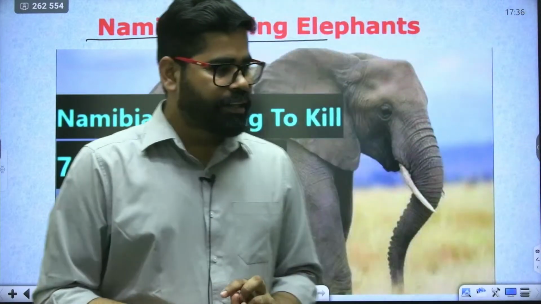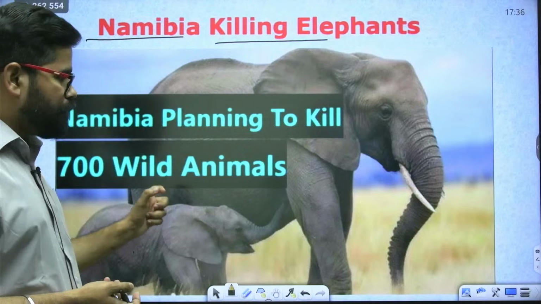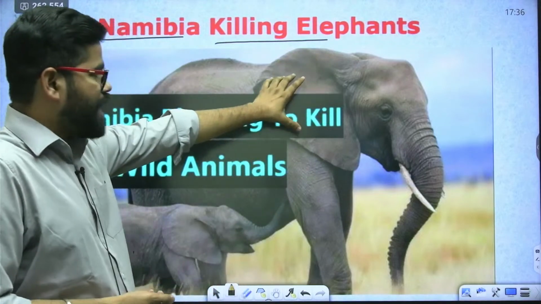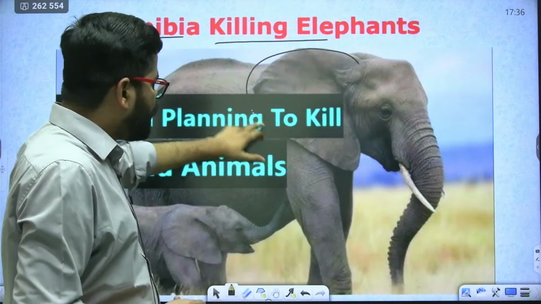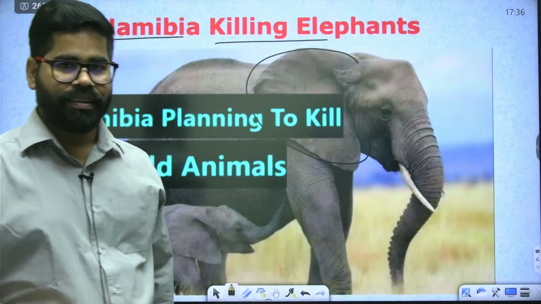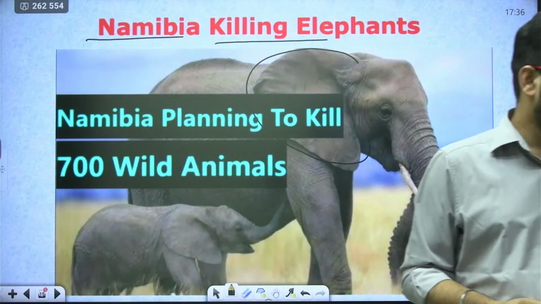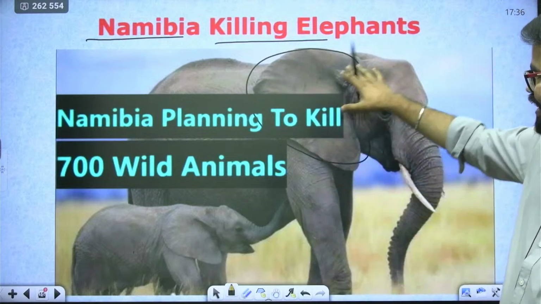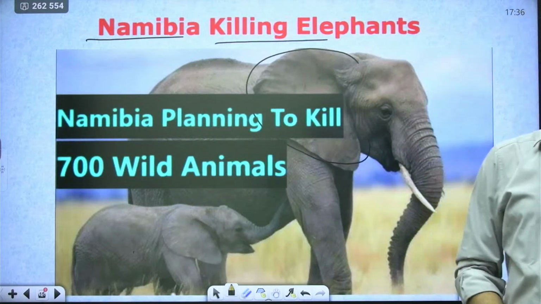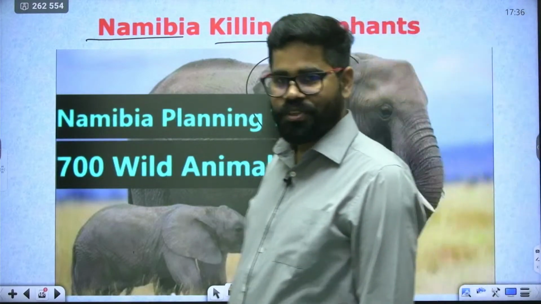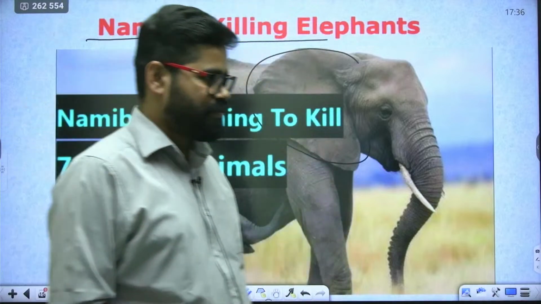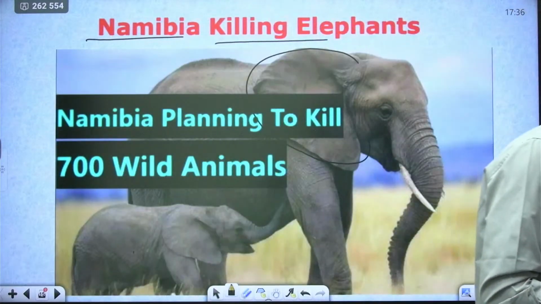Tell me this part. Why is the Namibia government doing this? See, you can see these are African elephants having very big ears. Yes, this is the bigger ear of the African elephant. So why are they killing the elephants? Because of food crisis.